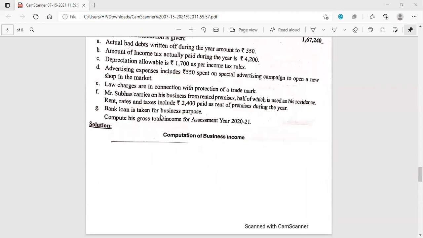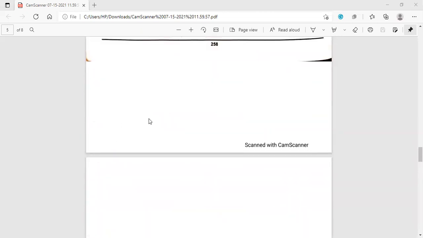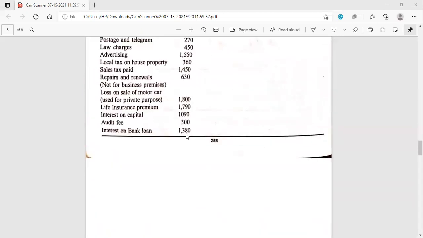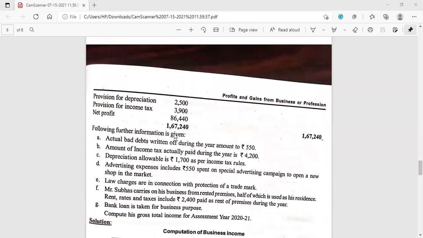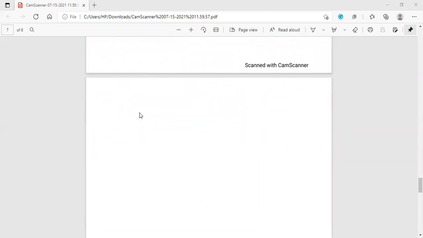Then further, bank loan is taken for business purpose. Fine. So in that situation, whatever bank loan interest is there must be considered as business expenditure and not any other expenditure which is not related to the business. But here they have given specifically it is for business purpose, so the bank loan interest is allowable.